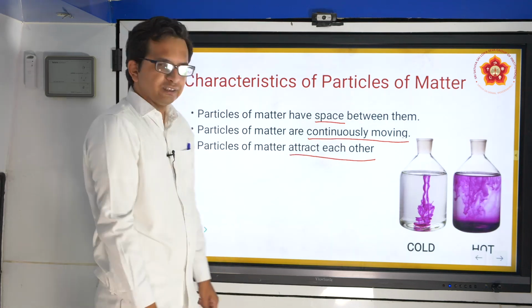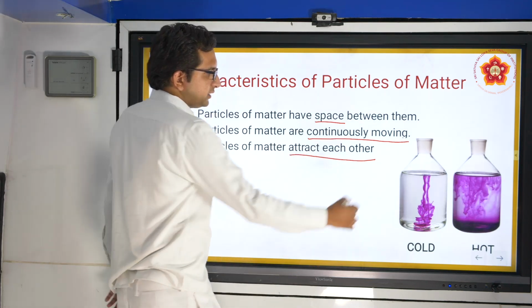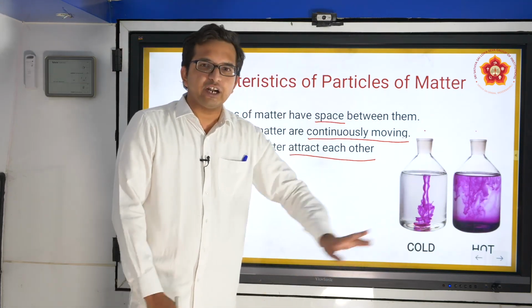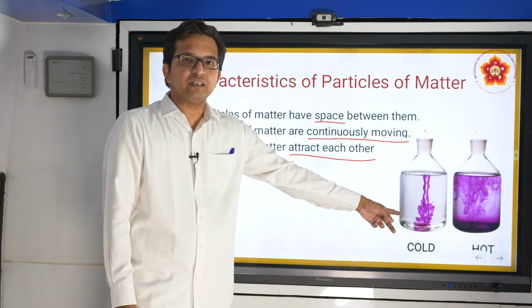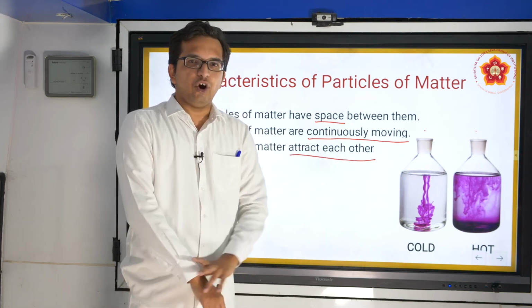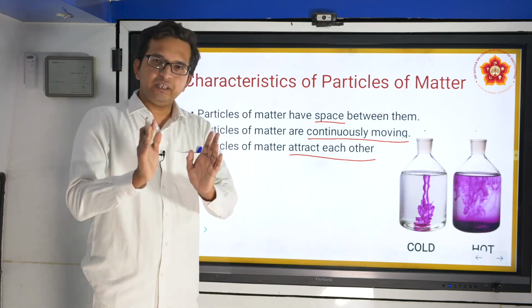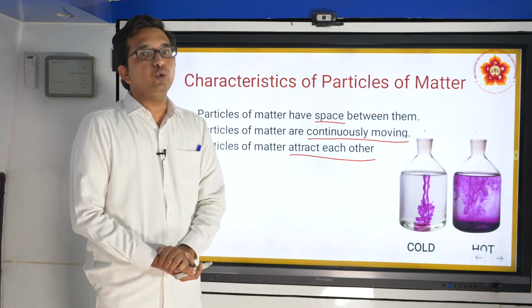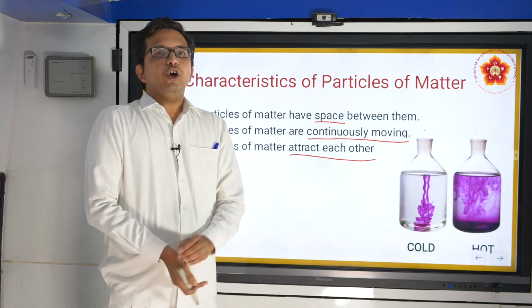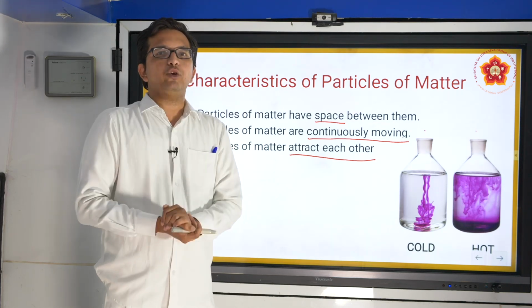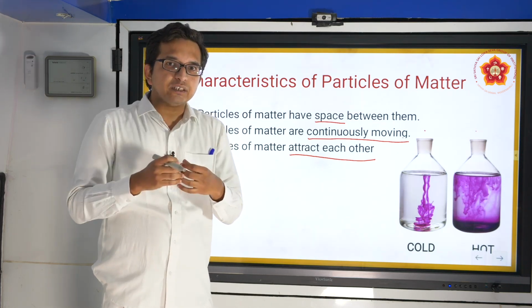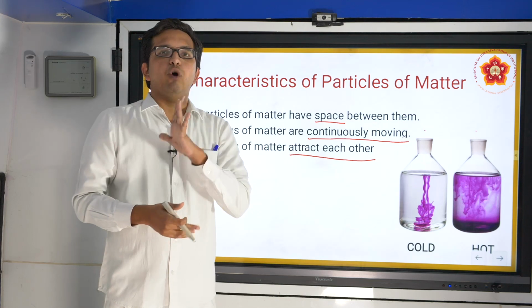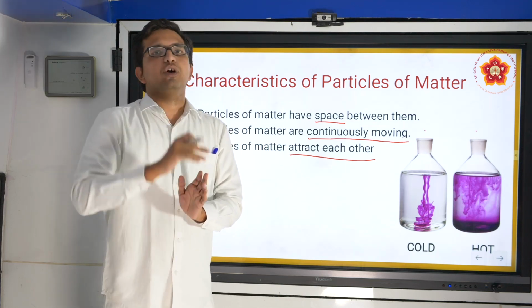There is a small diagram seen on the other side where similar bottles are taken. The notation given down is cold and hot. This side it is represented as a cold beaker, that side as hot. What it essentially means is the beaker is the same. We have taken water as a solvent. Now water is a universal solvent. What do we mean by this? Universal solvent: the solvent molecules are those which have the capacity to dissolve other species. Salt was able to dissolve in water. Sugar is able to dissolve in water.